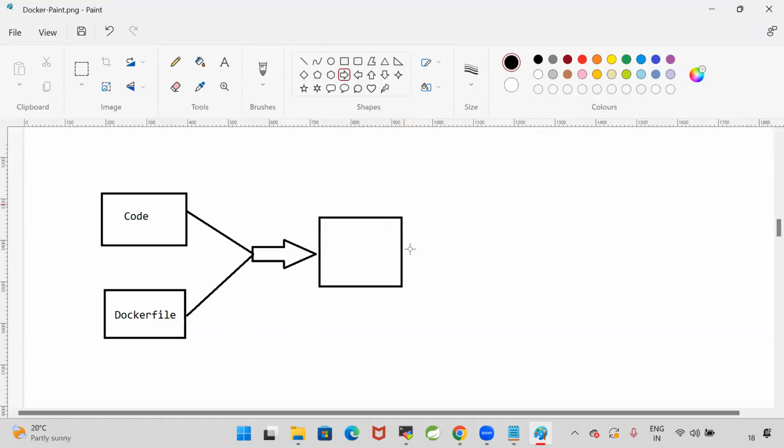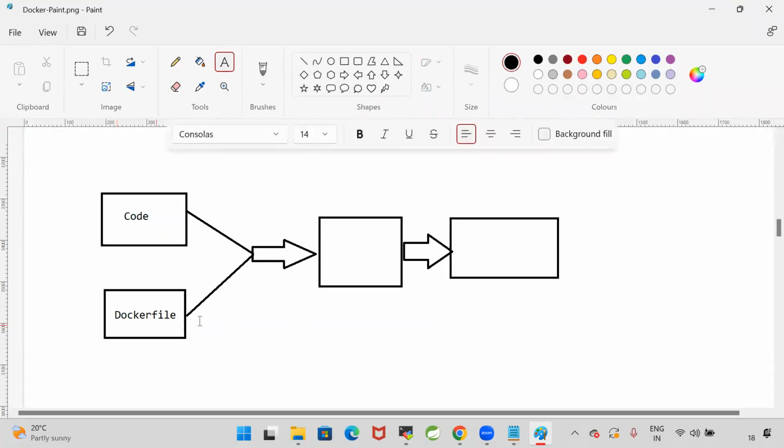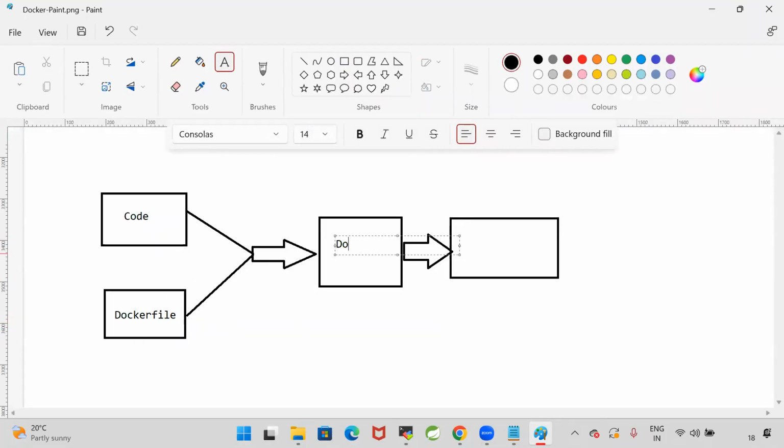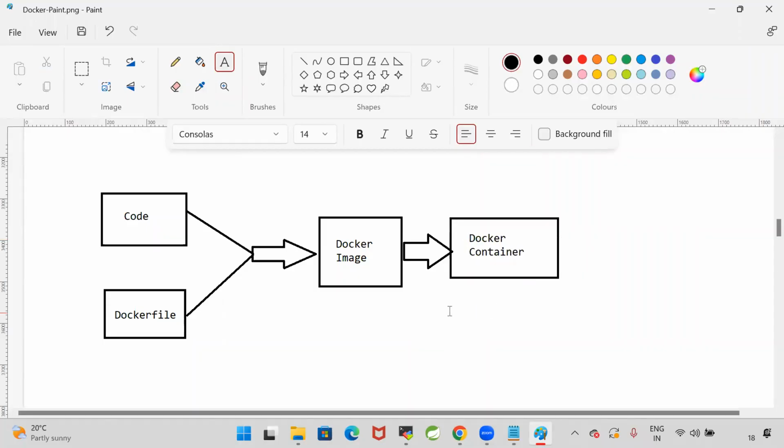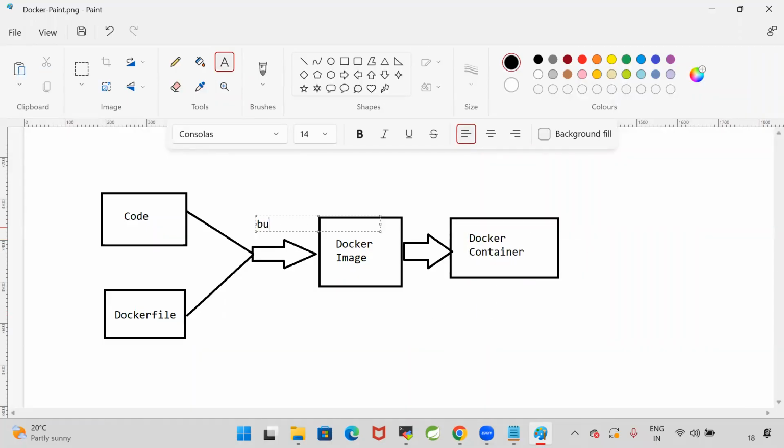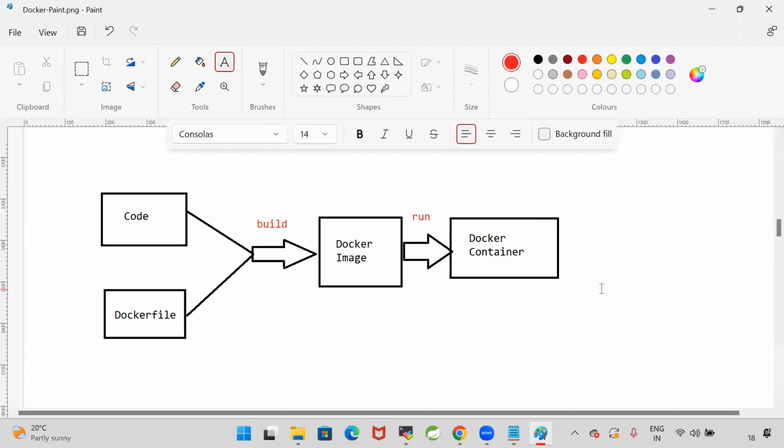With this image, I want to run the Docker container. So code is available plus the Docker file is available. By using them, we are going to create a Docker image. By using the Docker image, we are going to create a Docker container. Our application will run inside the Docker container. So this is called build image. With Docker build we create the Docker image, then run the Docker image, then the Docker container will be created.